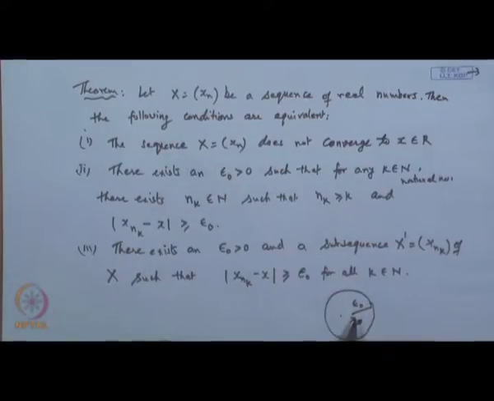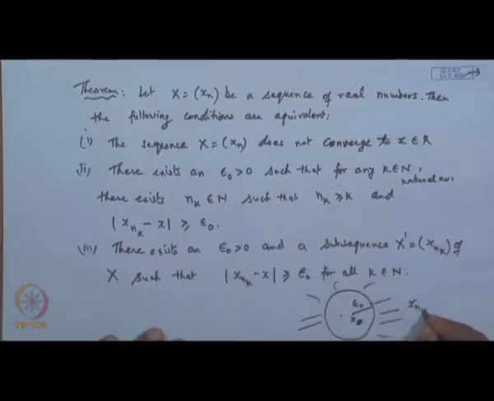But if the limit does not exist, it means all the terms of the sequence after a certain stage will fall somewhere outside of this neighborhood. This also shows that if you draw a neighborhood around the point x with radius epsilon naught, then all the terms of the sequence after this integer, say n 1, n 2, etc., will not fall within this region, they will fall outside of it. So, this shows the criteria for the sequence x n not having a limit.